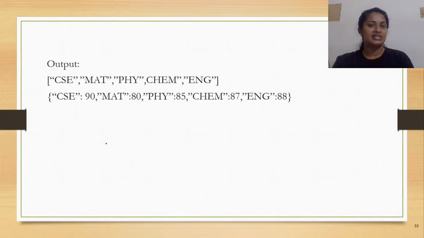So yes, this is how the output looks like. LST, the contents of the list that you have written, followed by your dictionary.